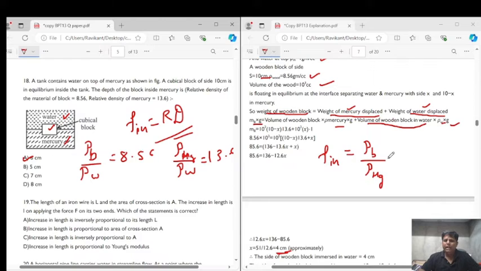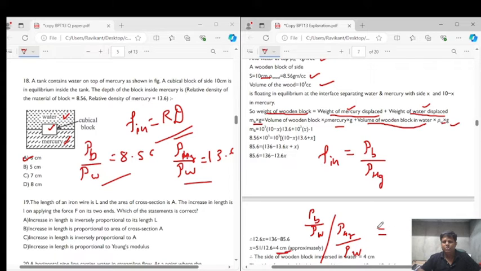So if I simply divide this quantity with this quantity, that is, density of body upon density of water divided by density of mercury divided by density of water, this will be equal to 8.56 upon 13.6, right?